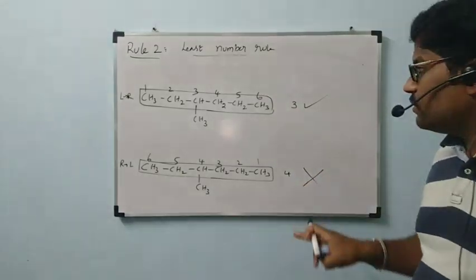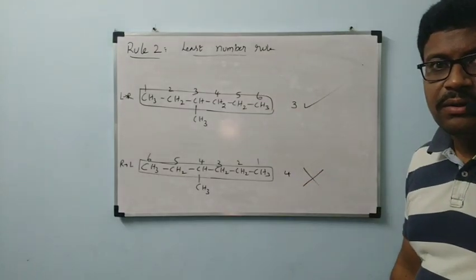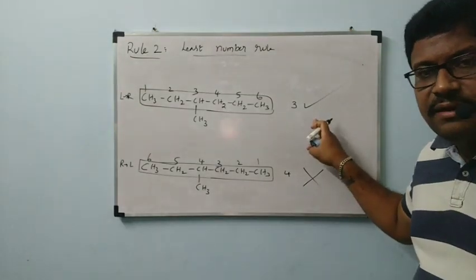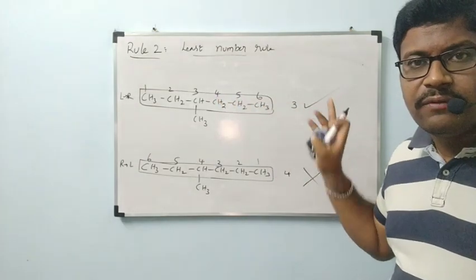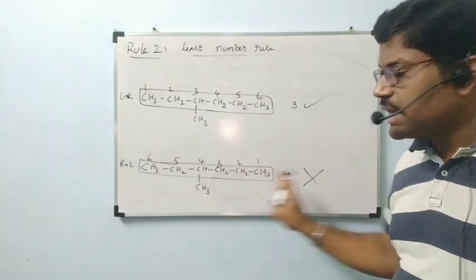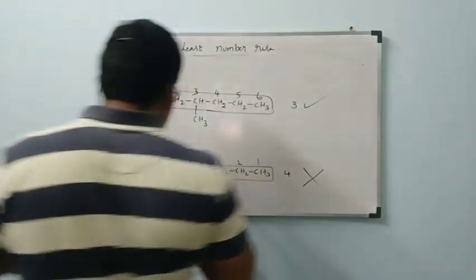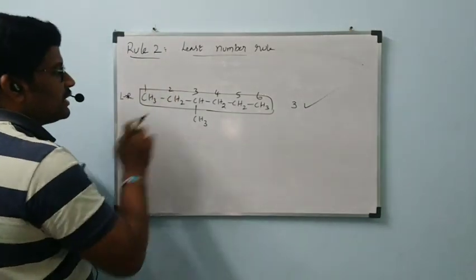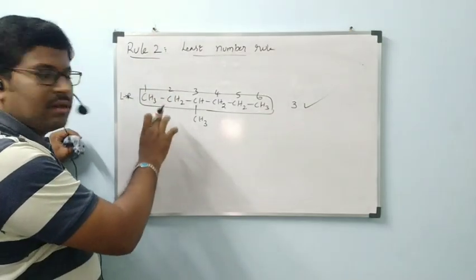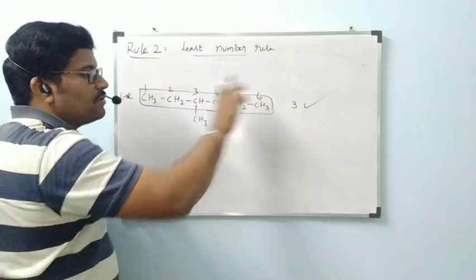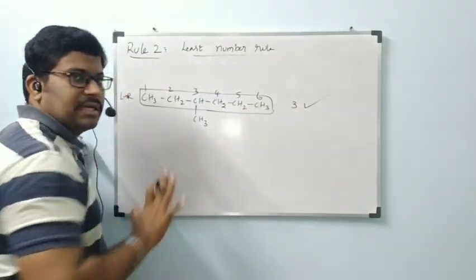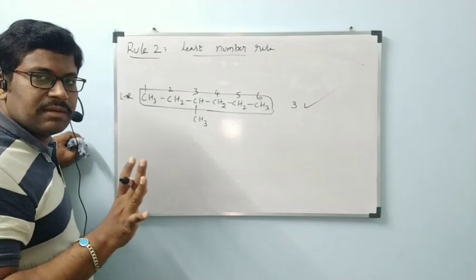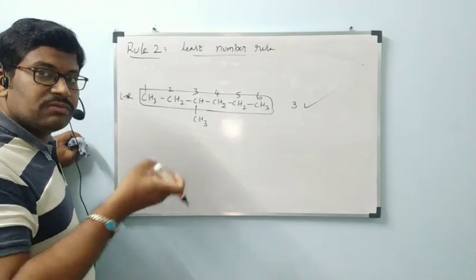Out of 3 and 4, which is the least number? 3. So this way, left to right only we have to give numbering. We should not give right to left. So strike out that right to left, and I am going to filter this possibility and we are going to fix with this one. Finally, the name of the compound will be decided on this method, numbering and selection of parent chain. So 2 rules are completed. Depending on these 2 rules, we can give the name.